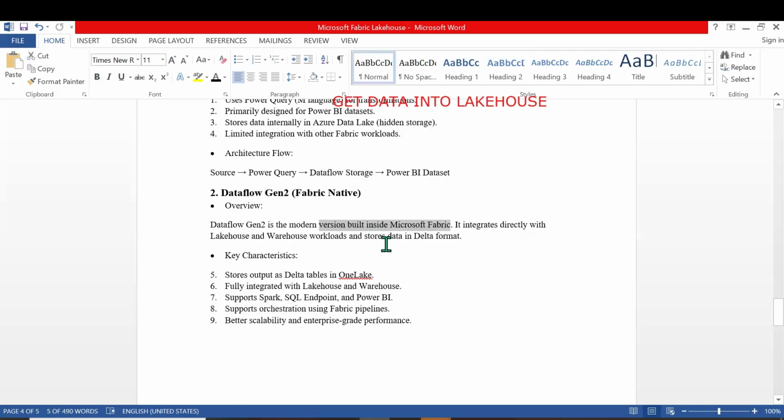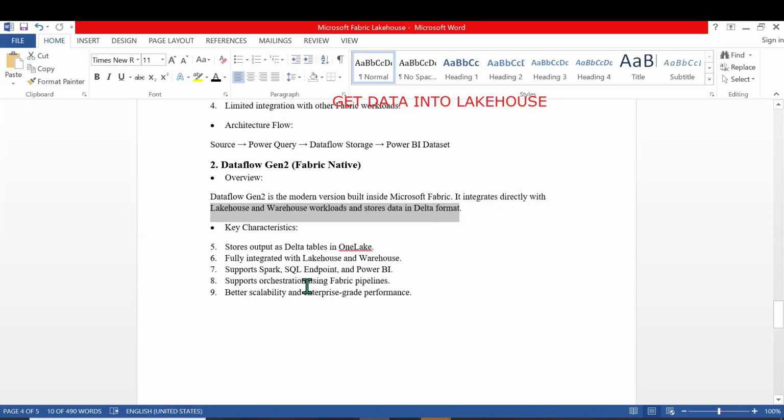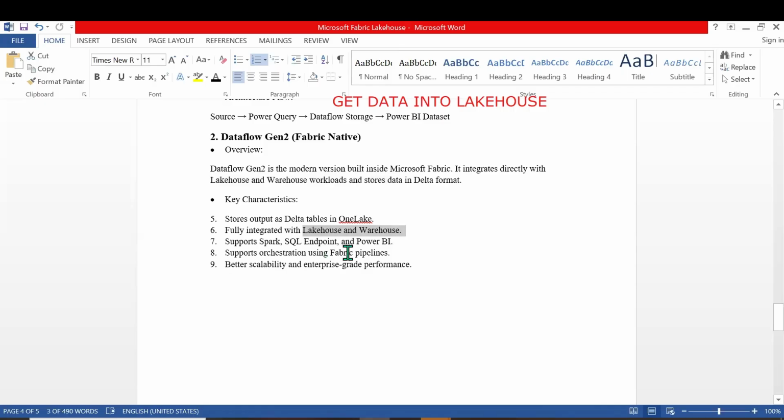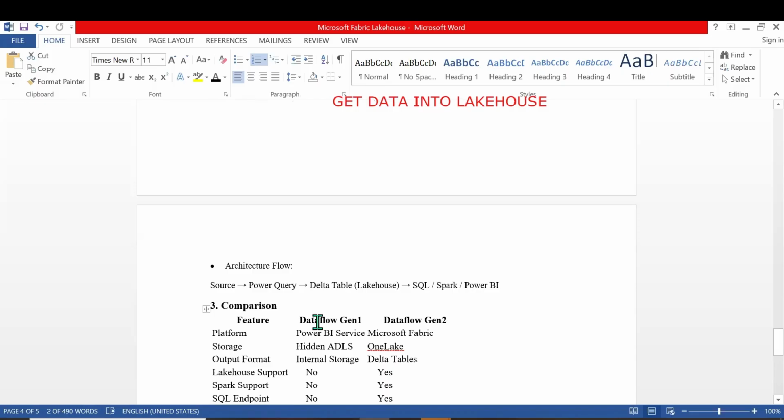Okay, it integrates directly with the Lakehouse and warehouse workload and stores the data in the delta format. It supports Spark, SQL endpoint, and Power BI. Gen 1 only supports Power BI. Gen 2 supports Spark, SQL endpoint, and Power BI. It is fully integrated with the Lakehouse and warehouse, supports Fabric pipelines, and has better scalability and enterprise grade performance.